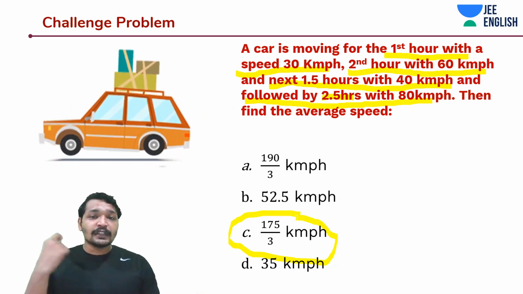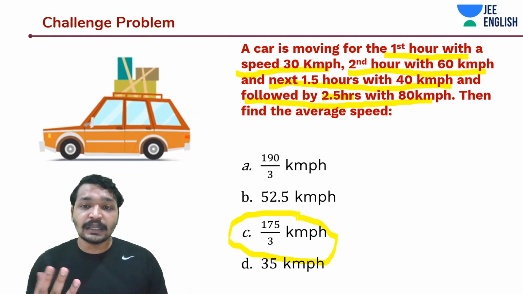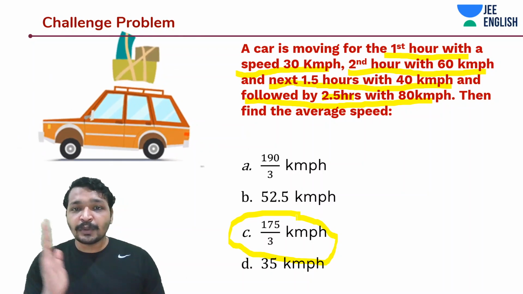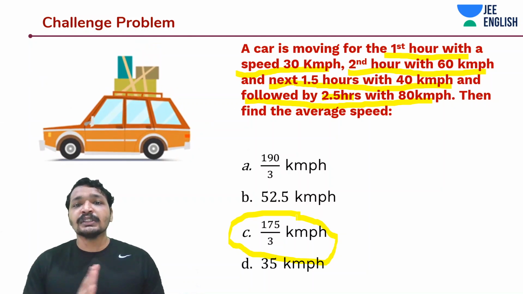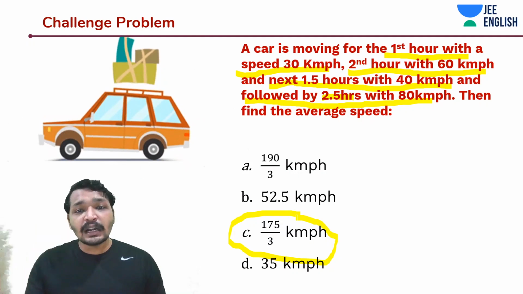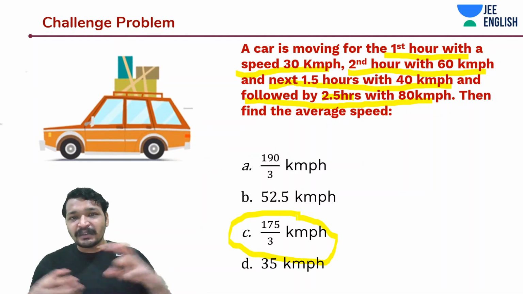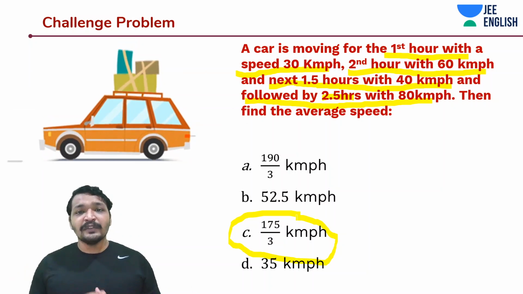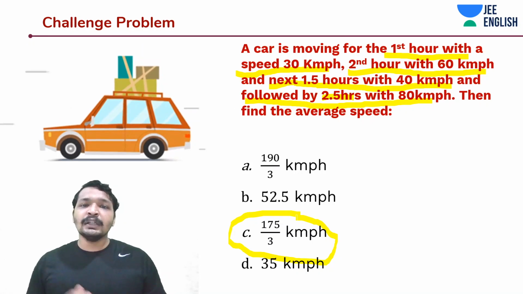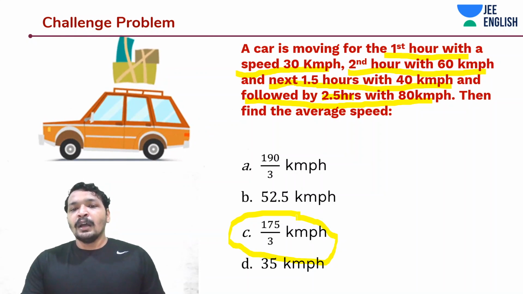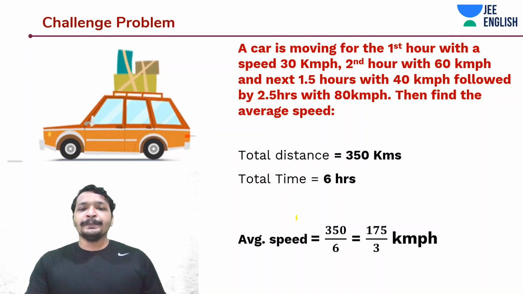And guys, if the final result or the option is given in meters per second, do a thing, calculate this whichever way is easy for you. According to me, calculating in kilometers per hour is easy, because in this case everything is given in hours, and then convert it to see how the answer turns out. Because you don't want to convert it and make it messy doing this 5 by 18, 18 by 5. So in whichever units it is given, do it first and then convert it. That will make your life very easy. So I guess this is just the solution, so we'll just skip through this part of it.